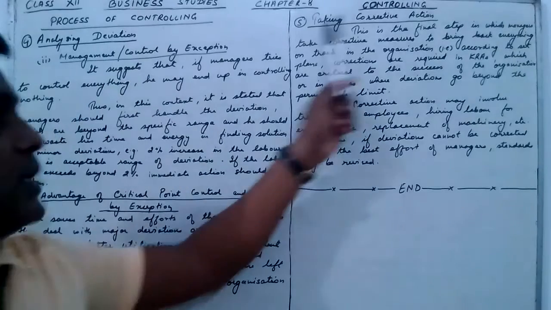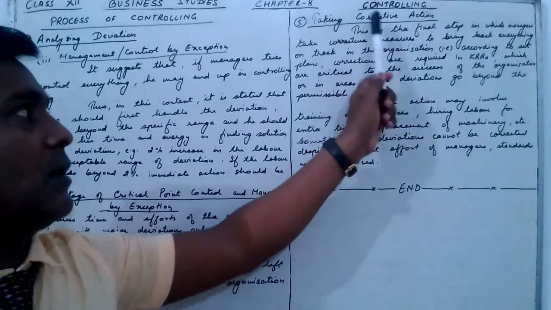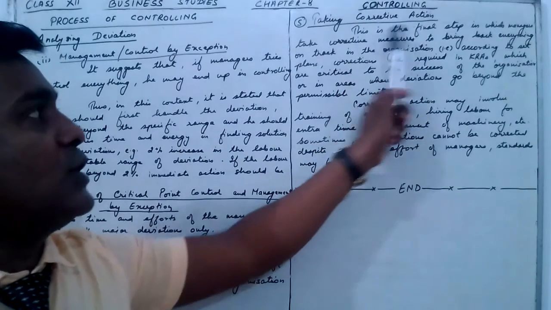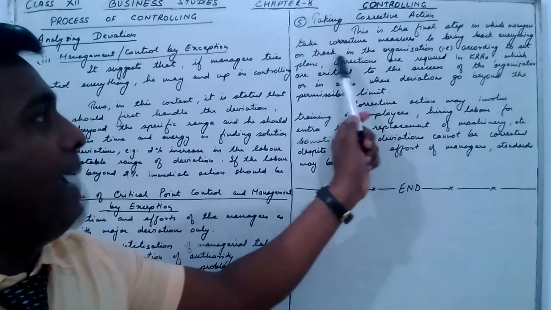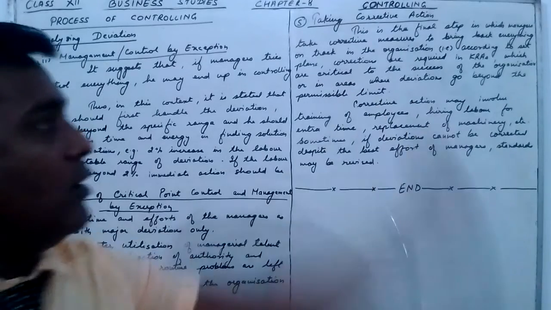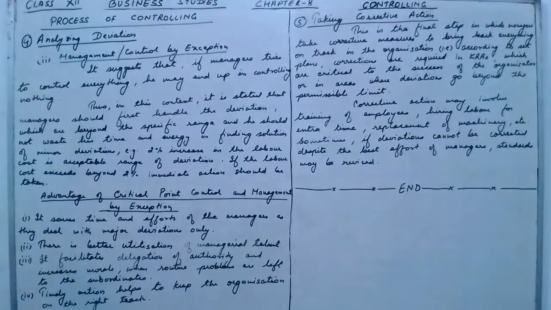Now the fifth step of the process of controlling is taking corrective action. This is the final step in which managers take corrective measures to bring back everything on the track of the organization. So this is the last step, which is applied by the manager to take the corrective measures to bring back everything on the track in the organization. That is what the managers do.